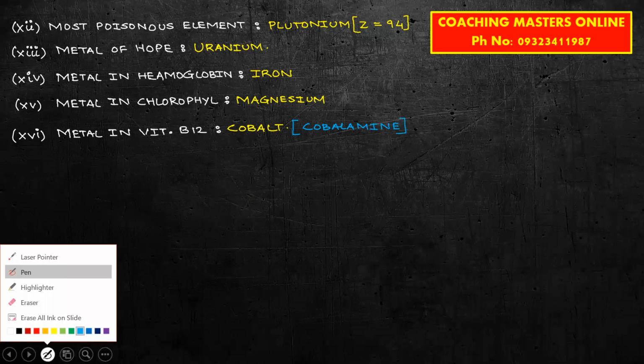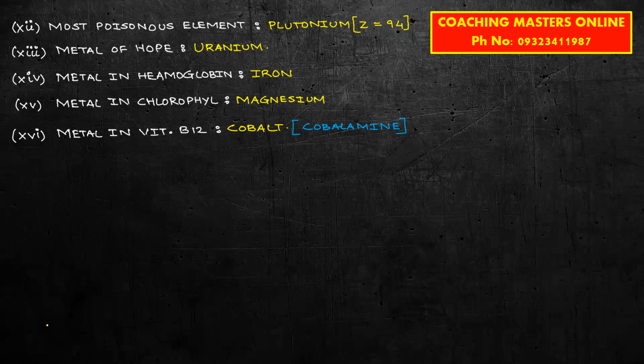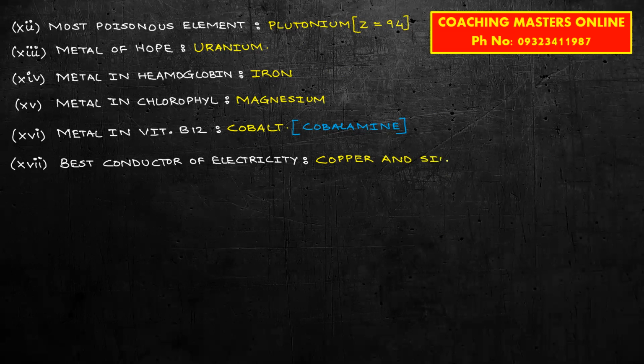Fine. Next one, let's see. Best conductor of electricity. Now, what are best conductors of electricity? It's copper and silver. These two metals are the best conductors of electricity. And which metal is a worst conductor? Or rather, I would say not a worst conductor. Worst conductor would be too harsh on it. But yeah, उतना अच्छा कंडक्ट नहीं करता इलेक्ट्रिसिटी. तो ऐसा कौन सा मेटल है जो नहीं करता अच्छे से इलेक्ट्रिसिटी कंडक्ट? The answer for that is lead.